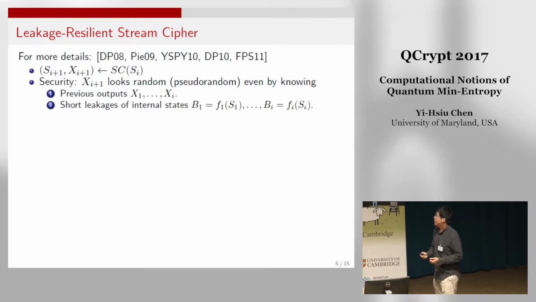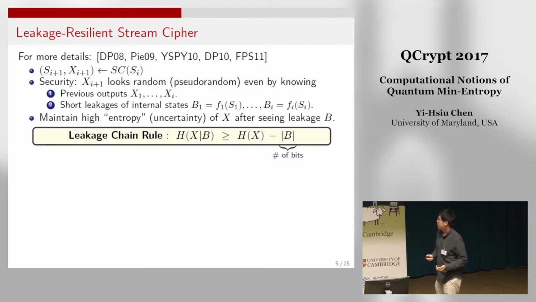In the leakage-resilient stream cipher, we consider the case that the adversary learns more than just X1 to Xi. During the computation of Xi plus 1, because you are computing on the internal state Si, we assume the adversary will learn some information about Si. We call it Bi. As I mentioned before, Bi is just some short information, and we don't know what kind of information it is.